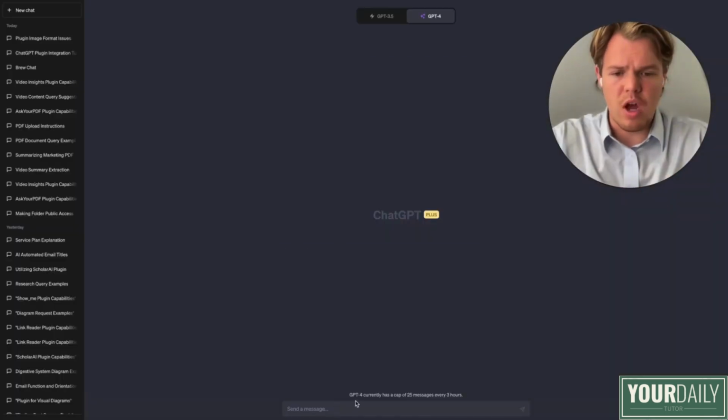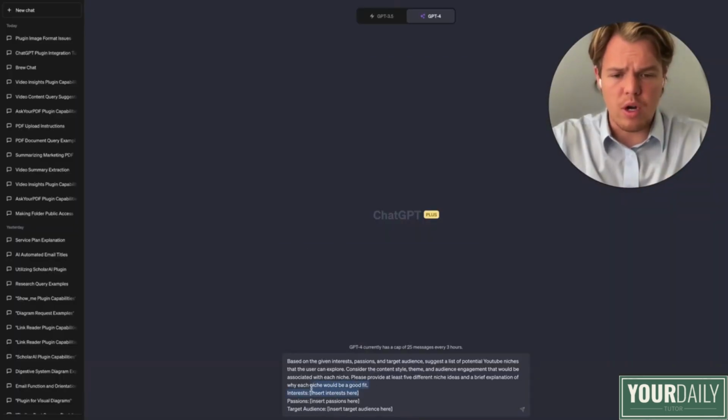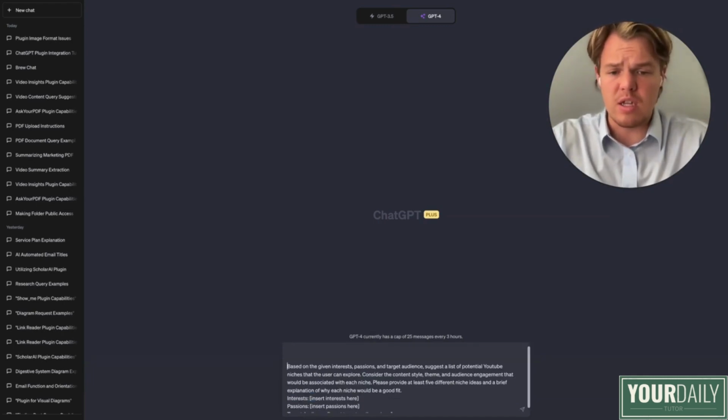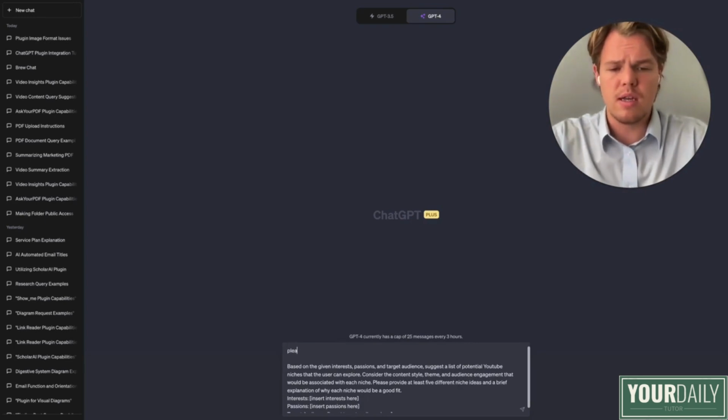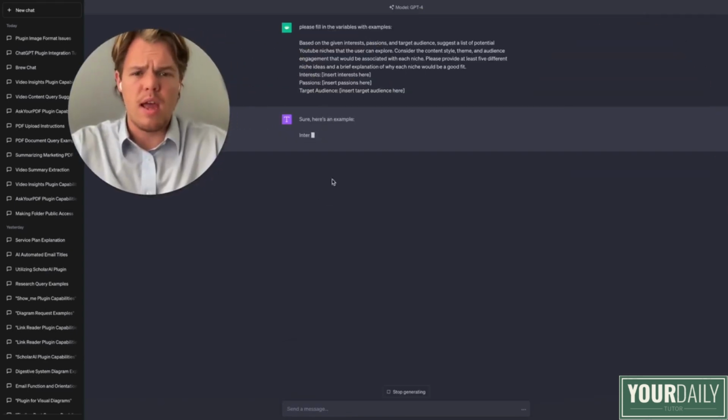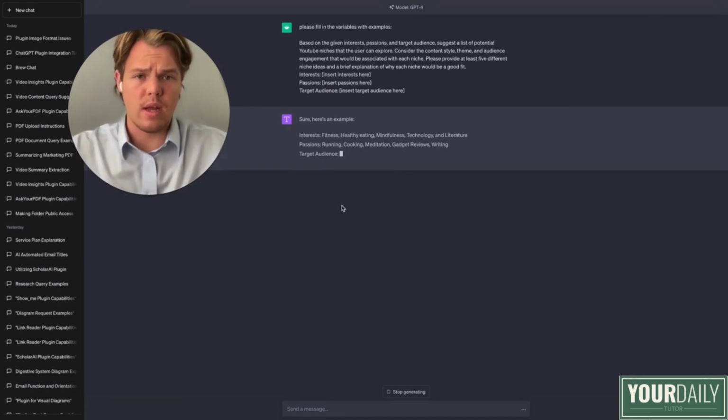All right, so once we have a copy, I'm going to go ahead and paste here. And we're going to go ahead and have GPT fill in the interest, passions, and target audience. This is going to help you see the structuring for how you want to input it, but also just gives you a random idea of what could possibly occur here. So I'm just going to say, please fill in the variables with examples. And I'm going to do semicolon, enter, and then let's go ahead and see what this prompt can come up